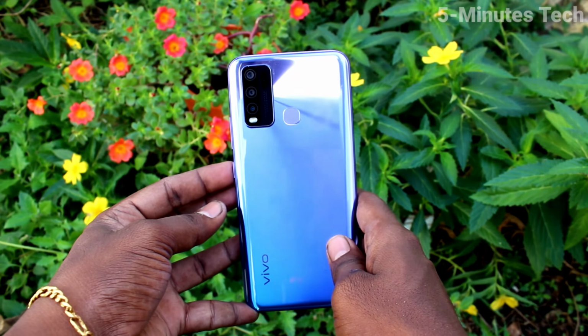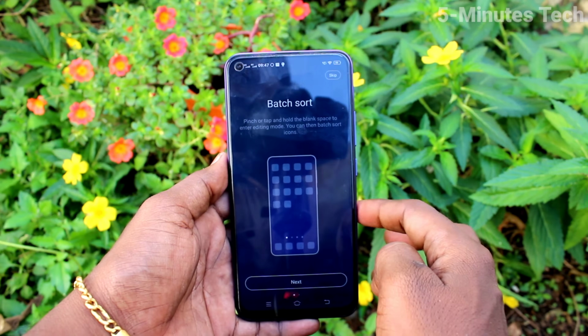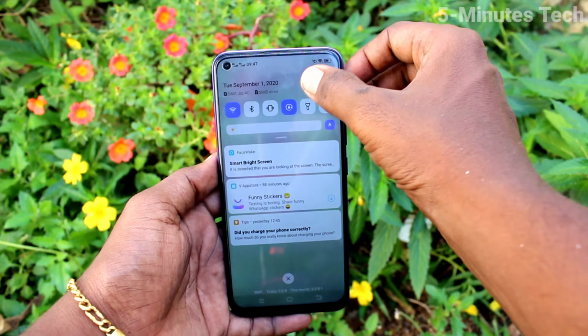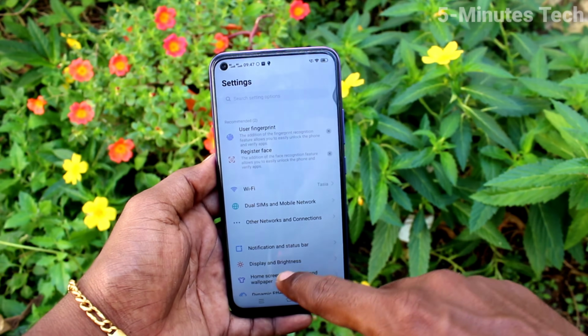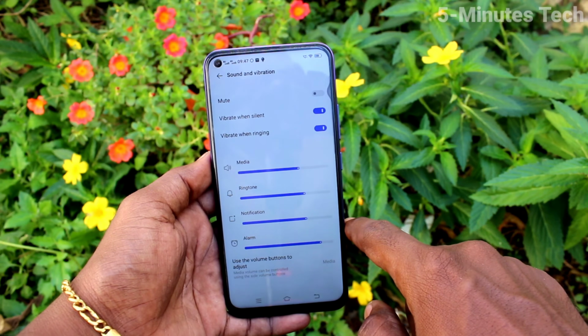Here is Vivo Y50 smartphone. In this video, you will learn how you can set ringtone on your phone Vivo Y50. First of all, go to the settings of the smartphone and click on sound and vibration.